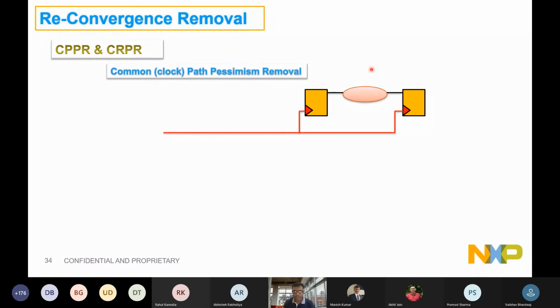Okay. Now CRPR. What is CRPR? I think we just discussed that we will be applying a derate, right? Let's say I am applying plus minus 5% of derate. It is applied. Now there are cells within the common clock path, right? They cannot be at plus 5% while they are launching the clock and then immediately go back to minus 5% while they're capturing the clock. So this is the extra pessimism added by the tool. The tool will say it is in the common clock path, let me remove this. This is nothing but common clock path pessimism removal.